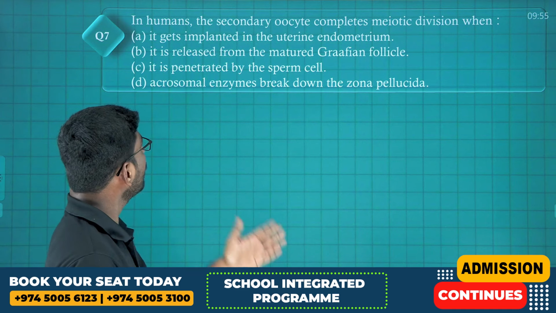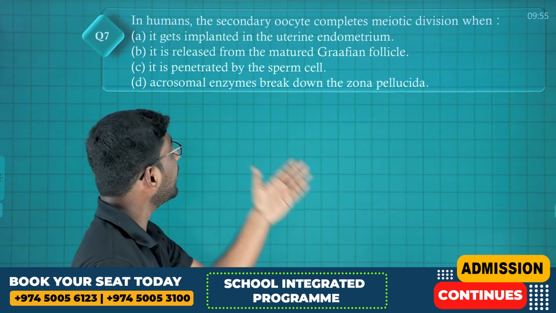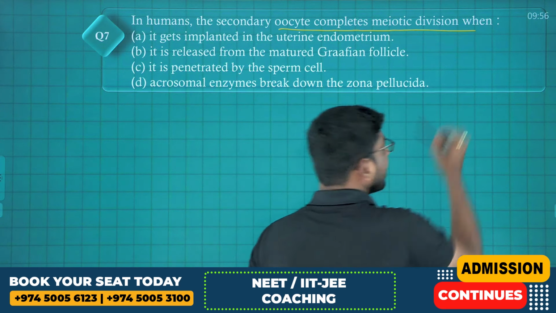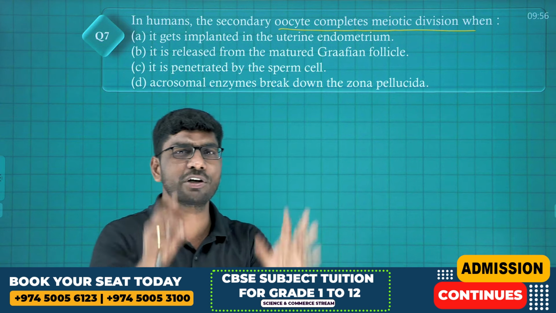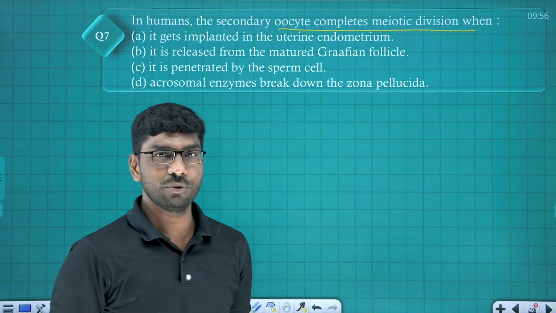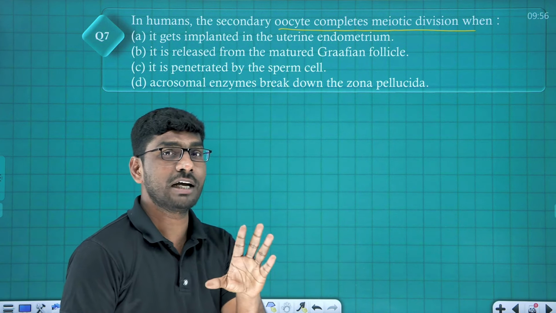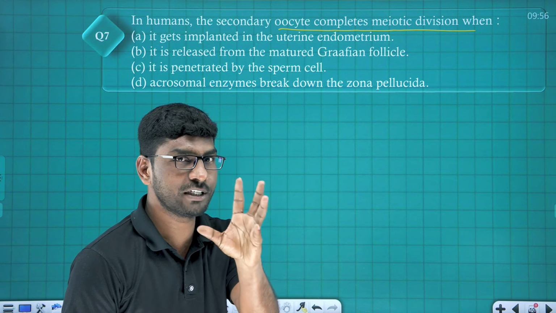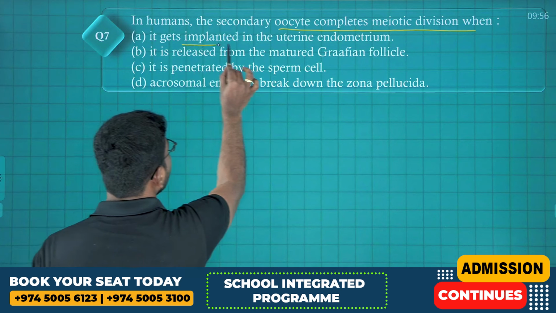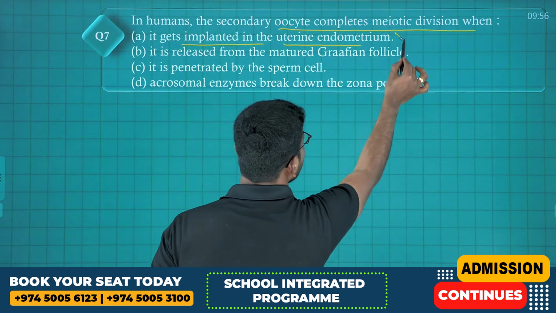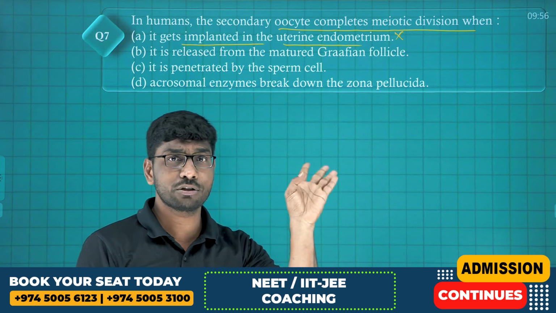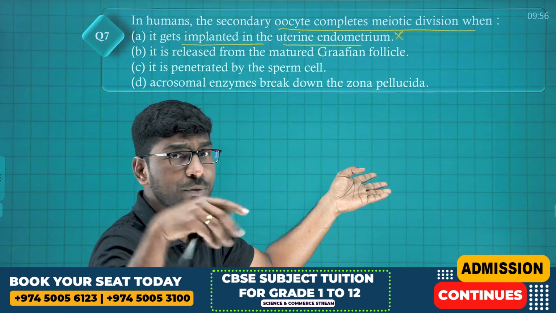Next question. In humans, the secondary oocyte completes meiotic division when? This is a very important question, student. Many times repeated in PYQ. We already discussed this question. If I'm not wrong, I already explained this one in the second question. But one more time it's repeating, and this time the options are completely different. It gets implanted in the uterine endometrium. Leave it. Implantation means after fertilization only. They're talking about the blastocyst stage. We are still at the secondary oocyte, so option A is completely wrong.